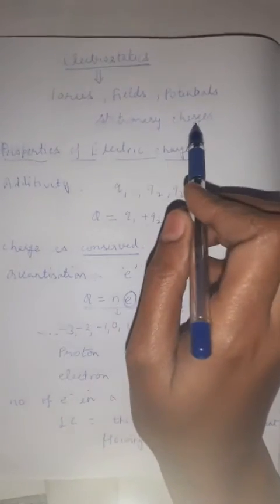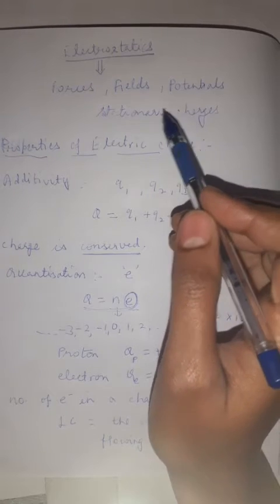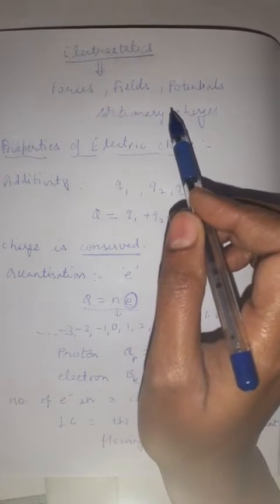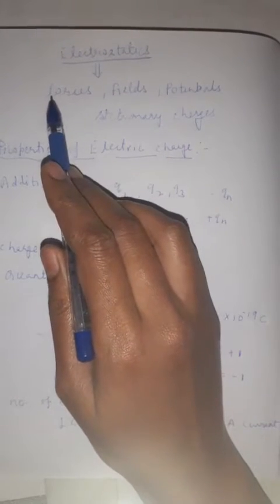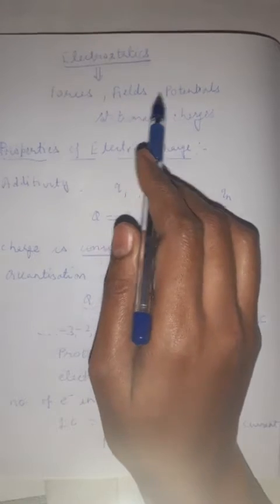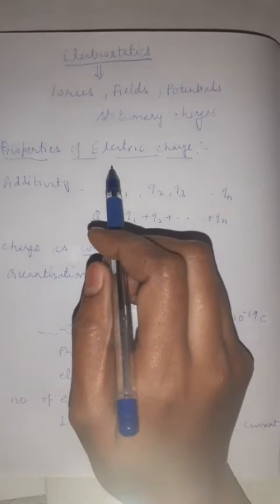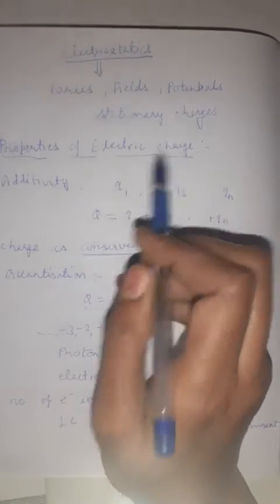What is a stationary or static charge? The charge which is at rest is known as charge at rest, or we call it static charge. So electrostatics is that branch of physics in which we deal with the forces, fields, and the potentials related to a stationary charge. So what is an electric charge? Because in electrostatics the important property is the electric charge.